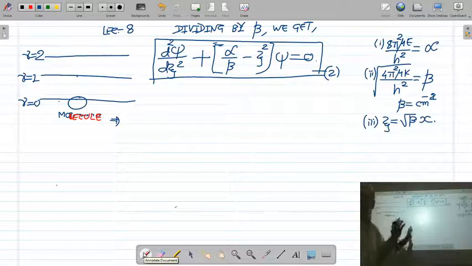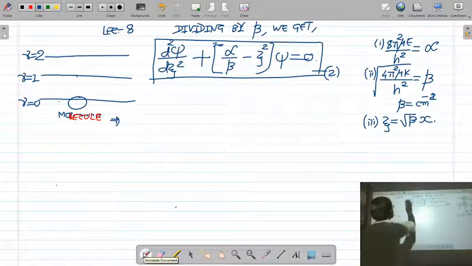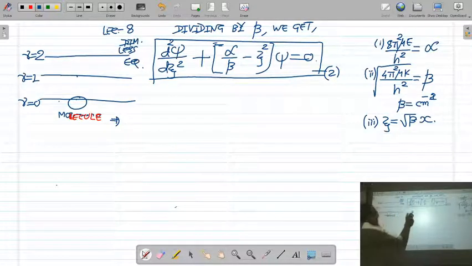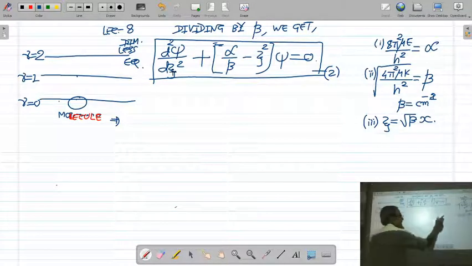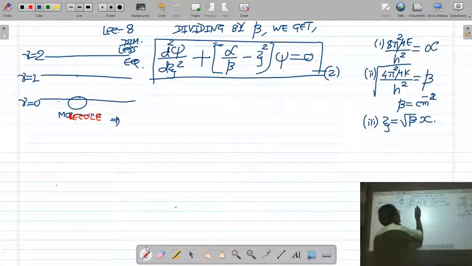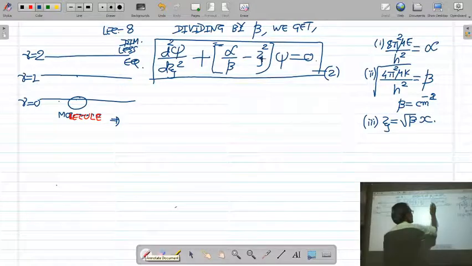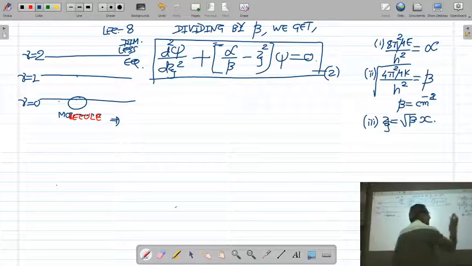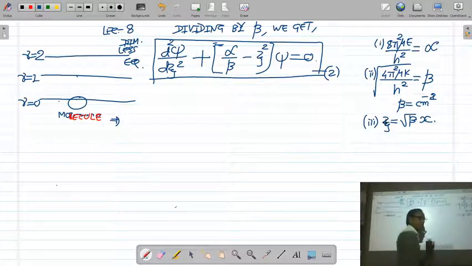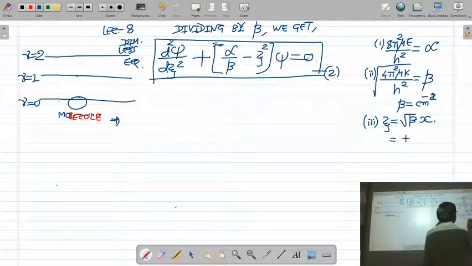Okay, now we are going to solve this equation. This is a dimensionless equation. Why is it dimensionless? Because psi has no dimension, and xi is a dimensionless parameter. Alpha upon beta has no dimension. x has dimension, but xi has no dimension, because the unit of root beta is centimeter inverse and the unit of x is centimeter.